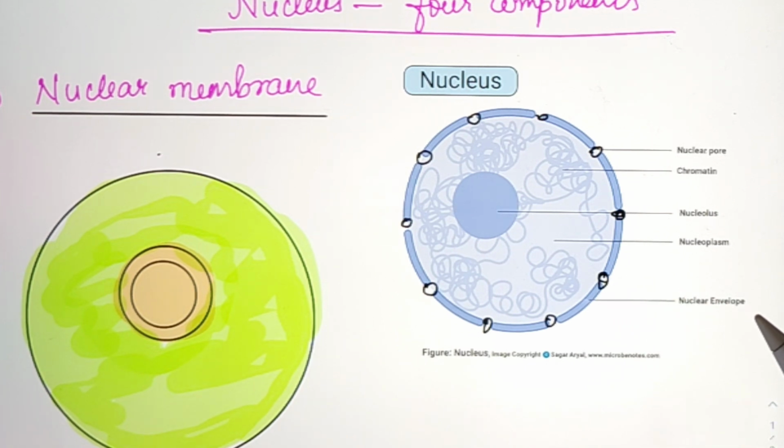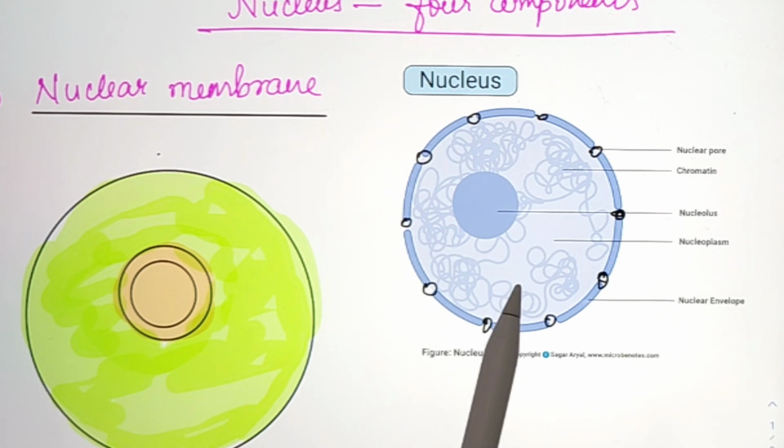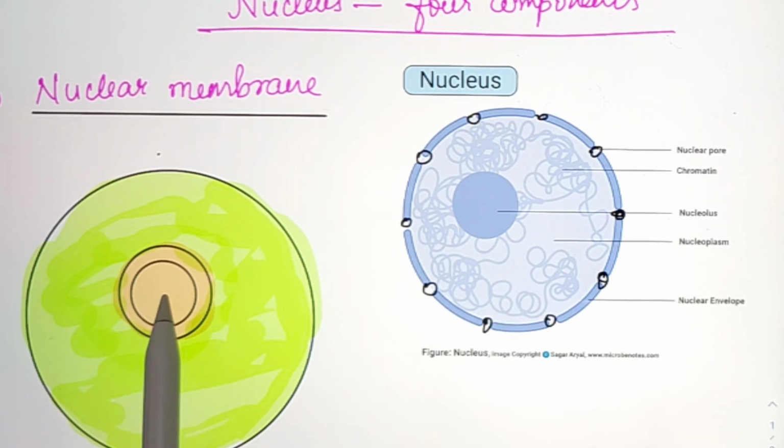The nucleopores take part in the exchange of different substances between nucleoplasm and cytoplasm, such as proteins and nucleic acid into and out of the nucleus. Now next is the nucleoplasm.